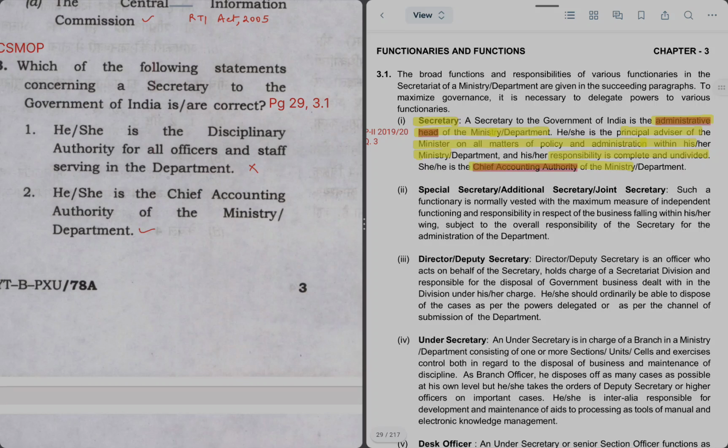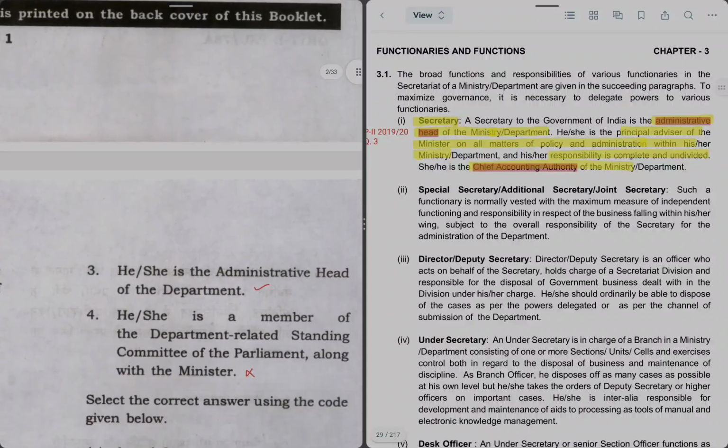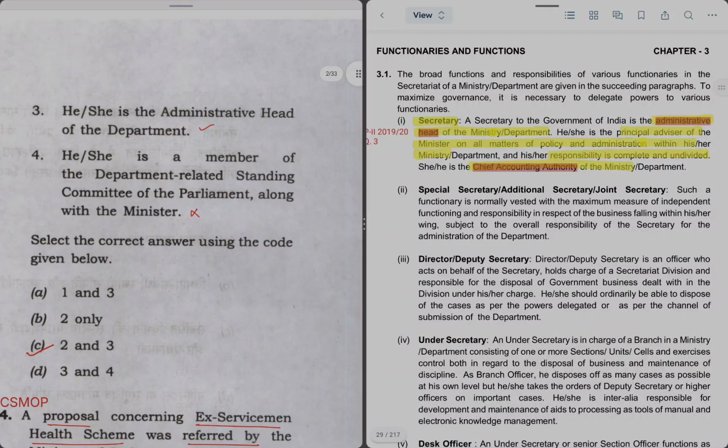Statement 1 says he or she is a disciplinary authority for all officers and staff serving in the department. Nowhere in the definition of secretary or the functions of secretary is it mentioned that he is the disciplinary authority for all officers. Hence this statement is incorrect. Statement 2 says he or she is the chief accounting authority of the ministry or department. Yes, he is the chief accounting authority. This is true. Therefore statement 2 is right. Next, statement 3 says he or she is the administrative head of the department. So let us search. Yes, administrative head of the department and ministry.